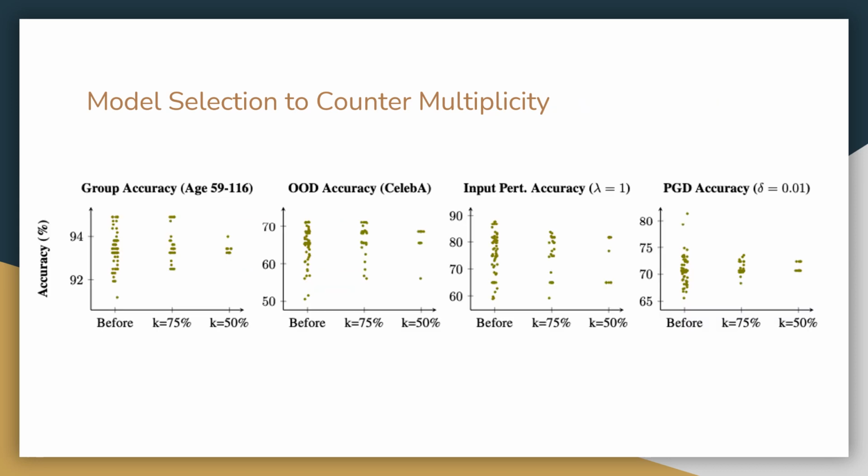We plot the score of all 45 models before any model selection, after selecting models that rank in the top 75% of all metrics, and after selecting models that rank in the top 50% of all metrics, respectively.